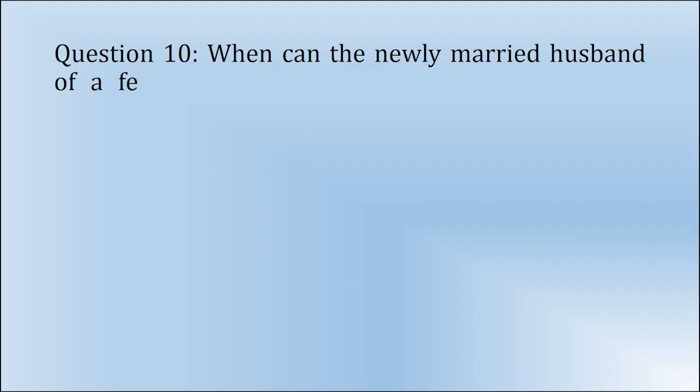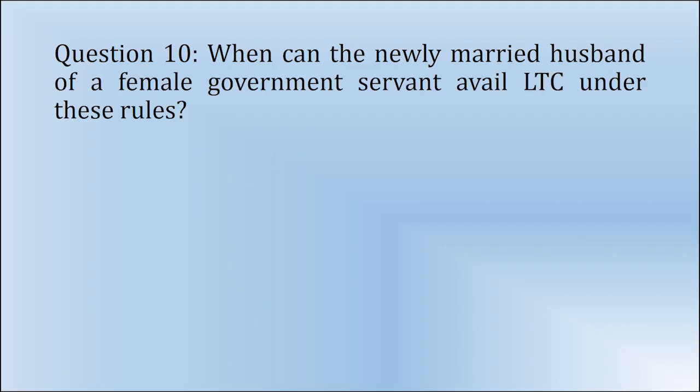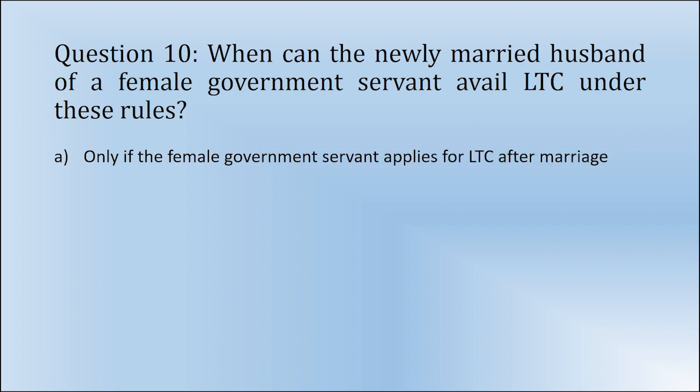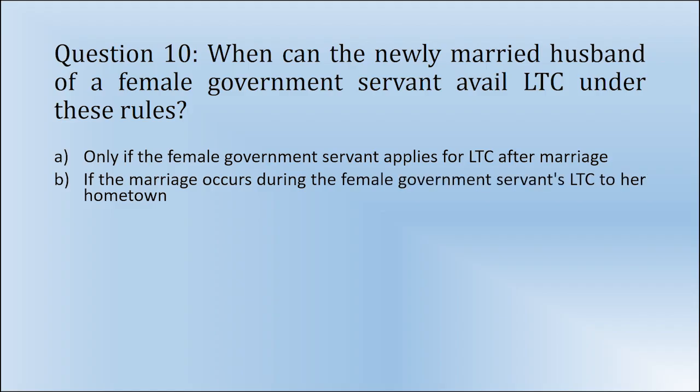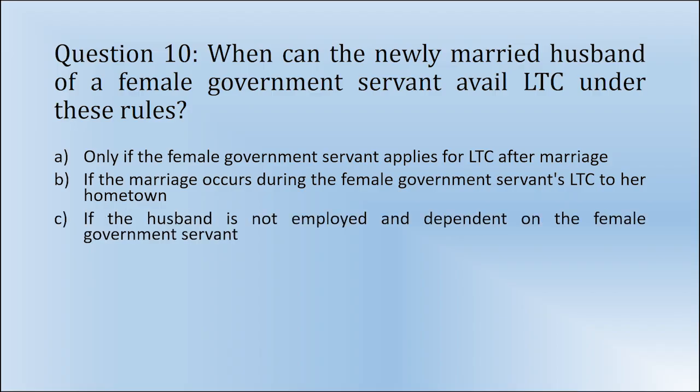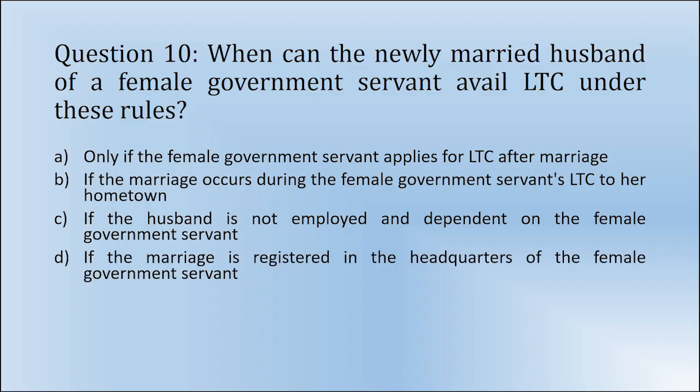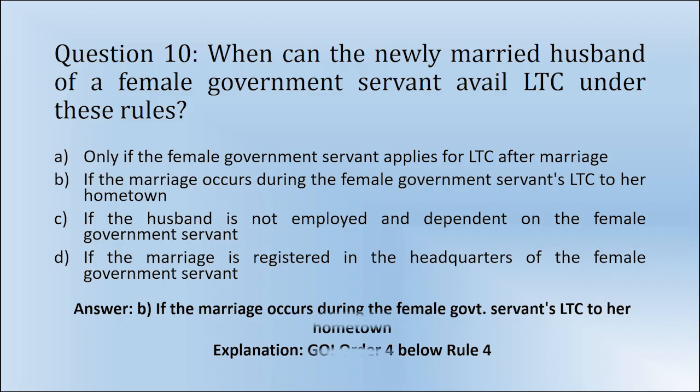Question 10. When can the newly married husband of a female government servant avail LTC under these rules? A. Only if the female government servant applies for LTC after marriage. B. If the marriage occurs during the female government servant's LTC to her hometown. C. If the husband is not employed and dependent on the female government servant. D. If the marriage is registered in the headquarters of the female government servant. Answer: B. If the marriage occurs during the female government servant's LTC to her hometown. Solution is based on Government of India Order 4 below Rule 4.